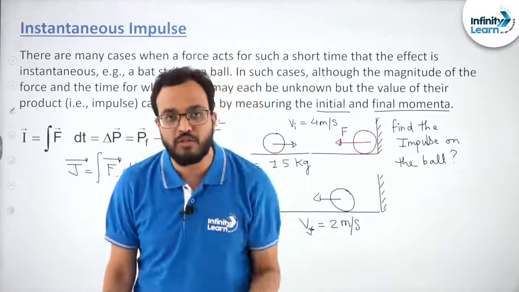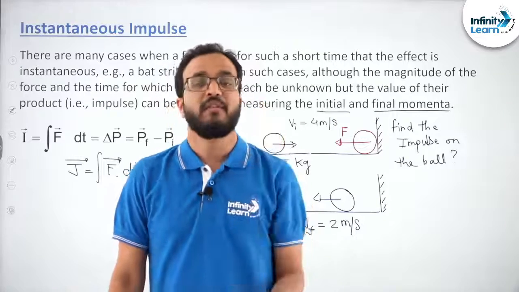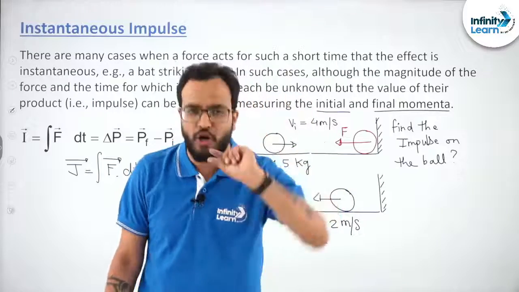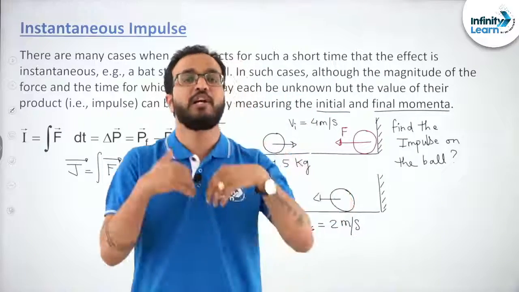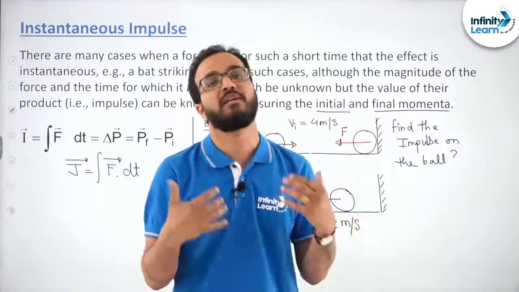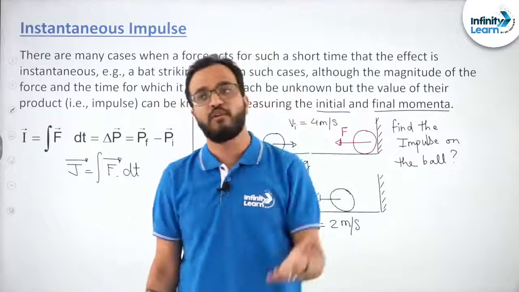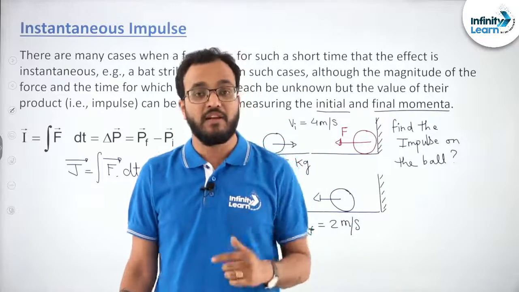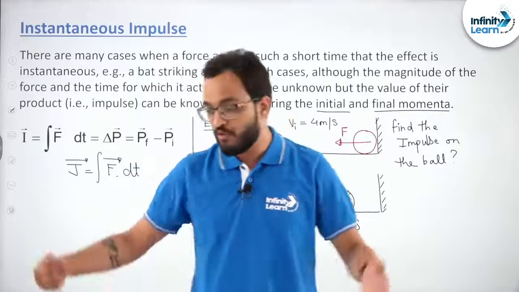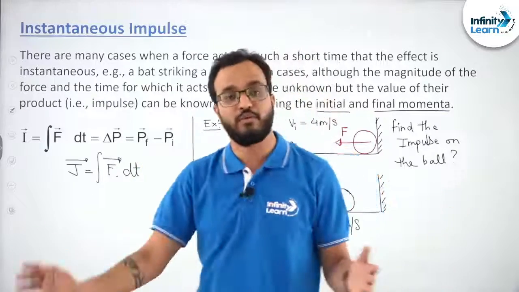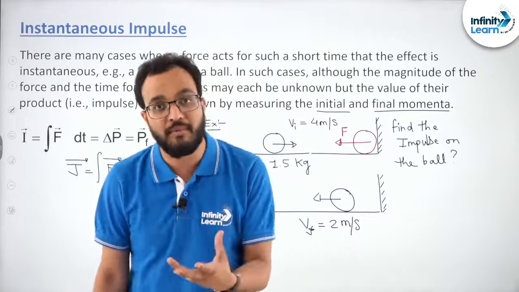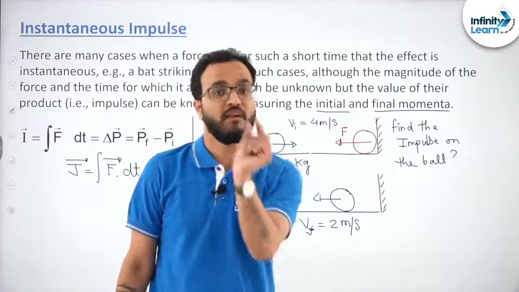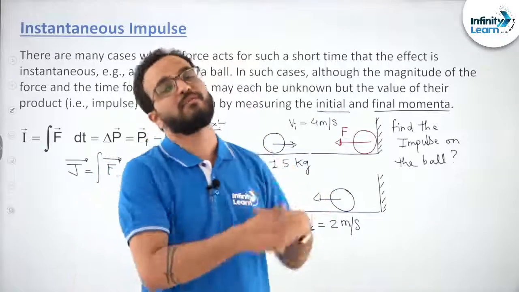That means the force which was in contact with the wall was a very high force acting for a very short duration of time, such that it produces a substantial change in momentum of the ball. You can think for yourself, the force was so high in magnitude that it reversed the velocity of the ball. The ball was going in this direction, it reversed its direction. Do you even understand how much change in momentum it requires? So it requires a great change in momentum, and that is produced by a force acting for a very short duration. That means the force must be very high, right?